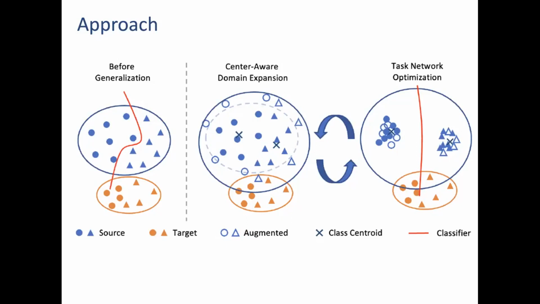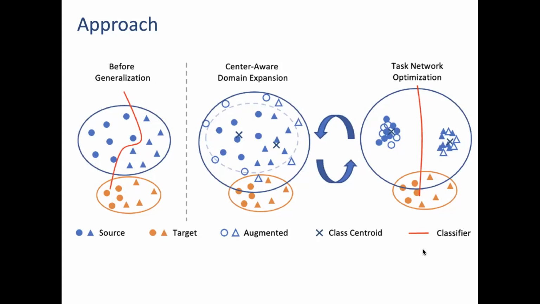Previous methods try to generate hard samples to confuse the classifier, but these may not sufficiently expand the distribution of source data, and rather create samples close to the decision boundary. But our method pushes the samples away from the class center to expand the source distribution, so it increases the chance of covering the span of target data, as you can see here.